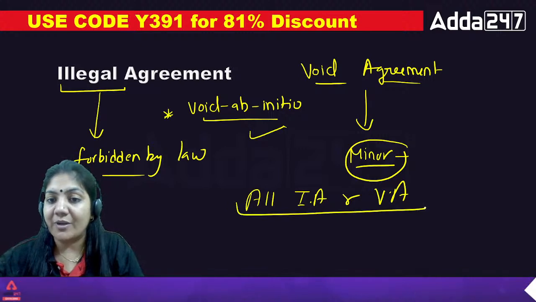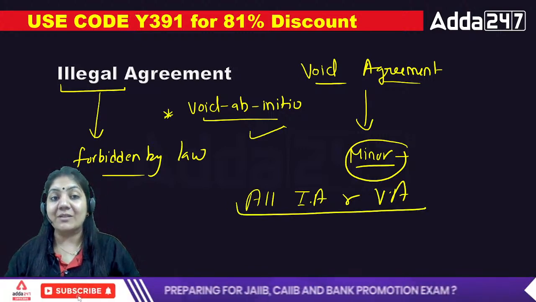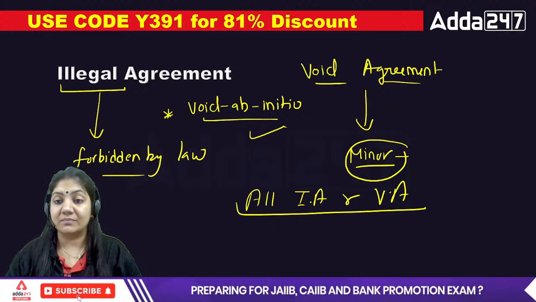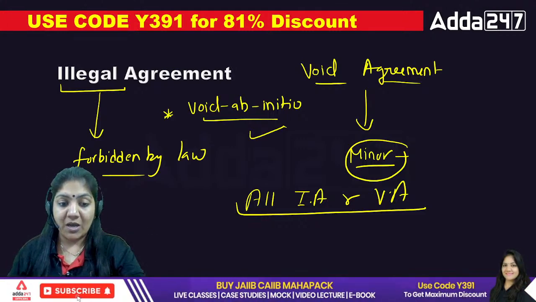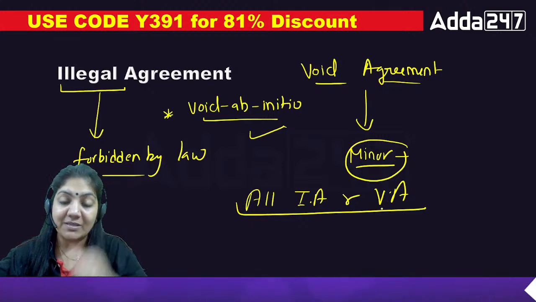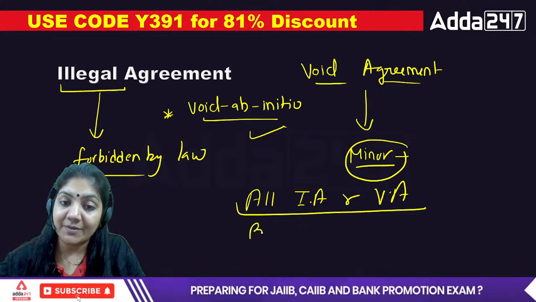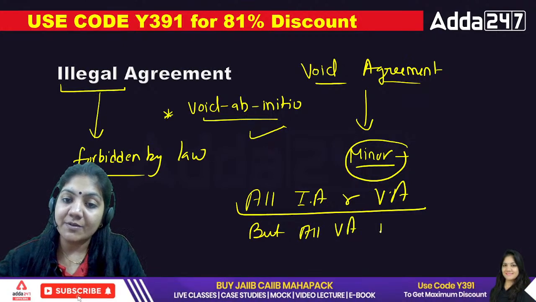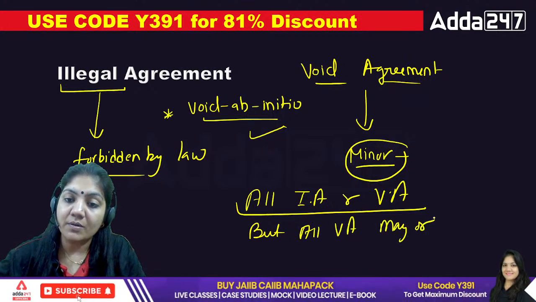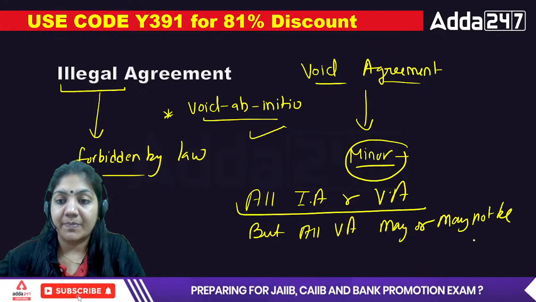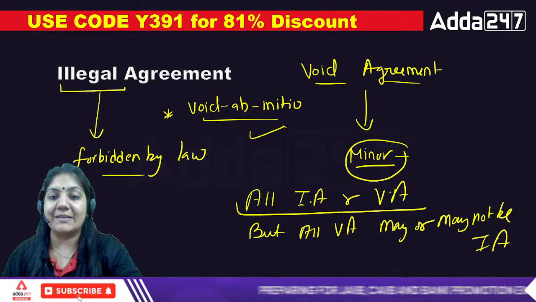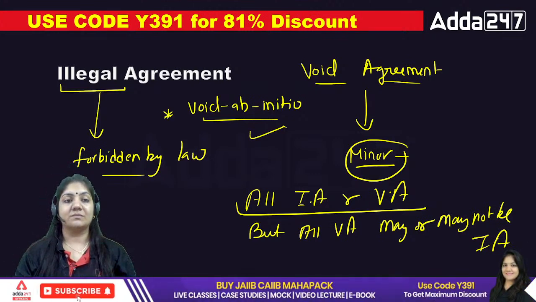Are you getting this point? All illegal agreements are void agreements, but all void agreements may or may not be illegal agreements. I think that concept is clear to all of you.